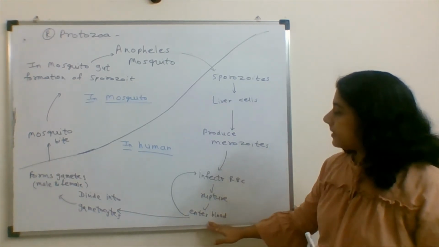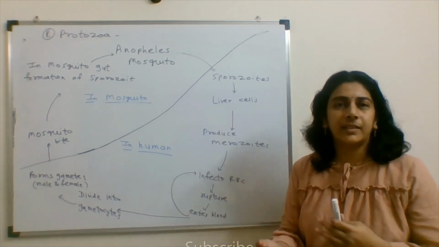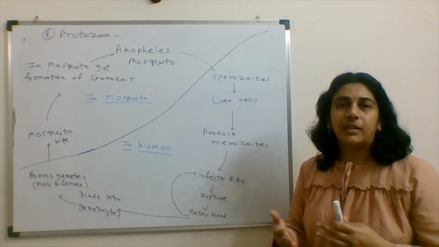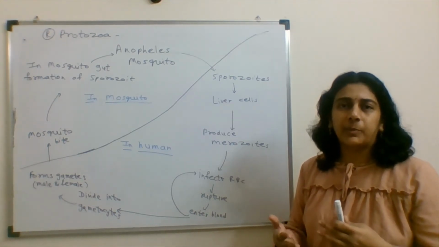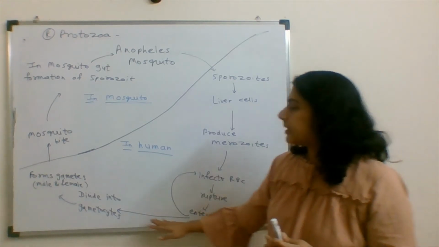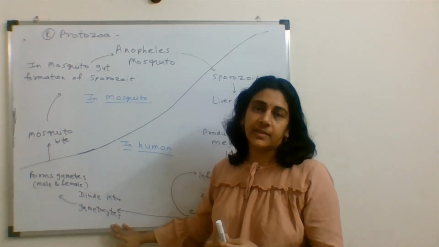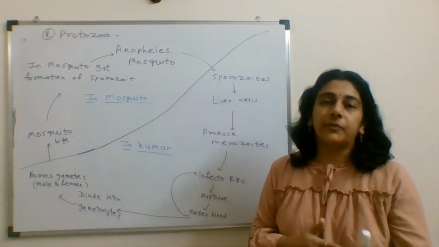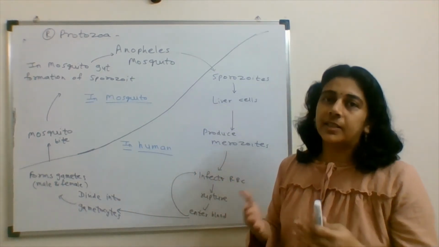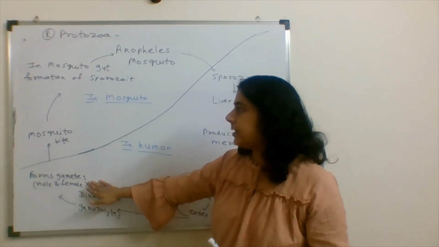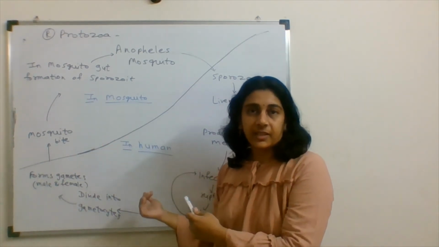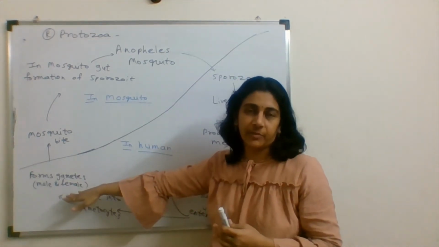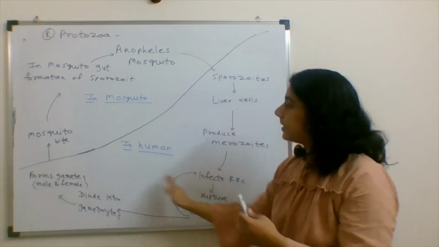Right? Then this cycle goes on. It infects another RBC, again ruptures the RBCs and enters the blood. In this way it keeps on going, and further these merozoites divide into gametocytes, which form the male and female gametes. This leads to the formation of male and female gametes. And see, from the sporozoite till this gamete formation, this life cycle is taking place in